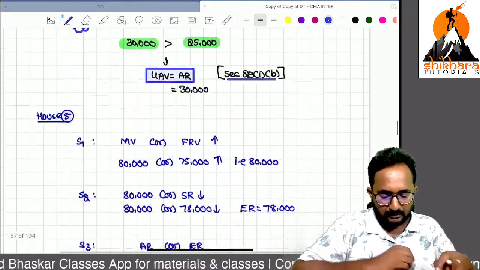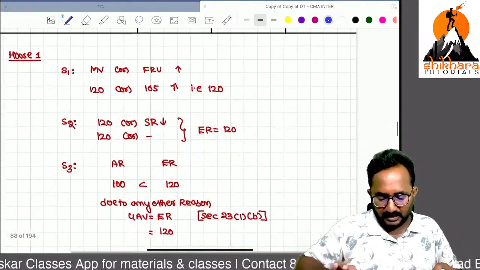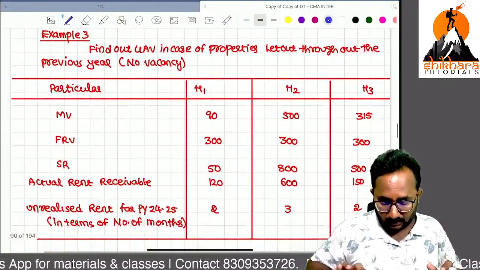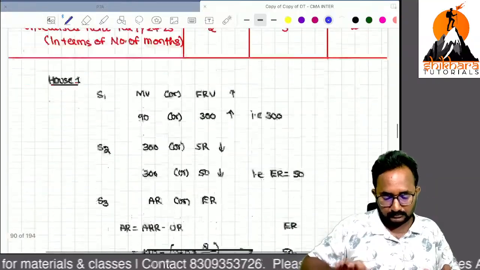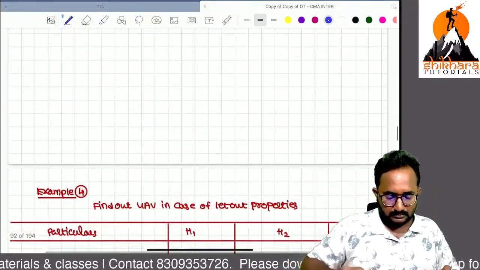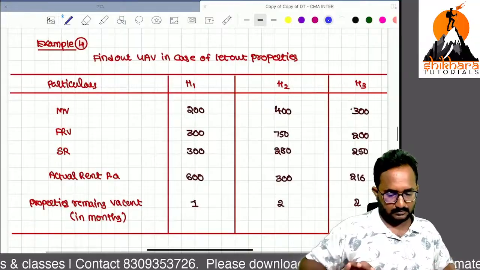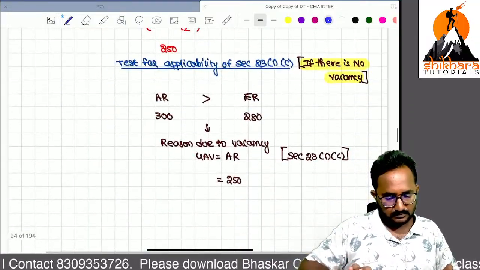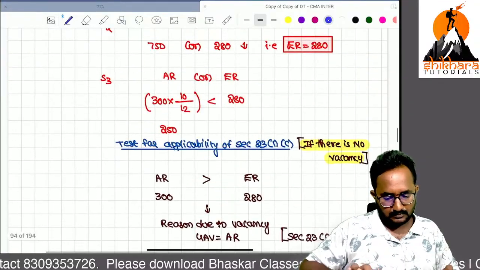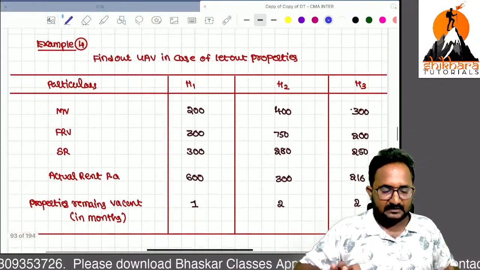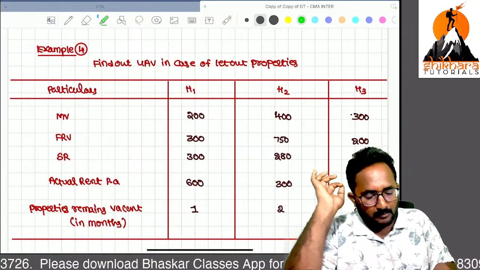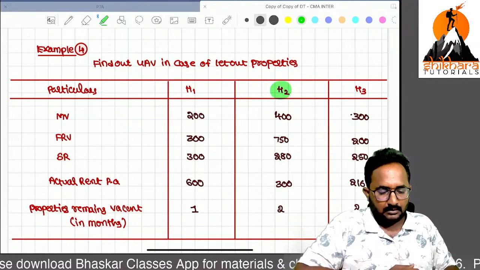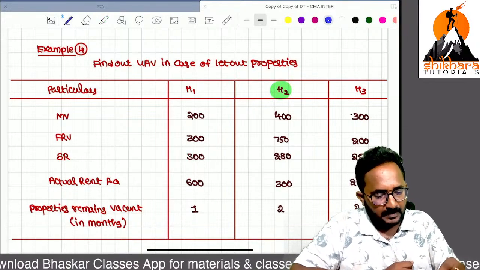So I can take one more question for computing the GAV. Yes, you can note these references in your handwritten notes also. In example number 4, I want to compute the GAV for house 2.